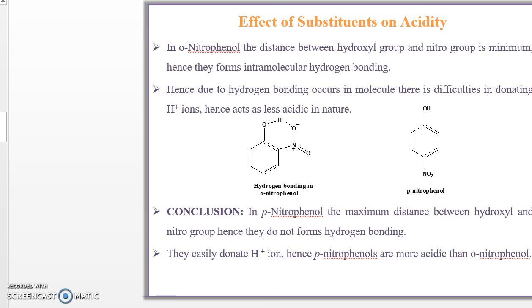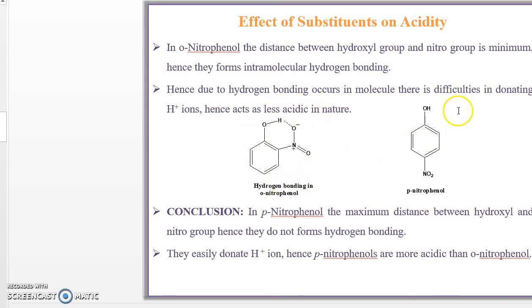In orthonitrophenol, the distance between the hydroxyl group and the nitro group is minimum, hence they form intramolecular hydrogen bonding. The distance between the two is very small, so the oxygen from the nitro group and the hydrogen from the hydroxyl group form intramolecular hydrogen bonding. Hence, due to the hydrogen bonding within the molecule, there is a difficulty in donating H plus ions.